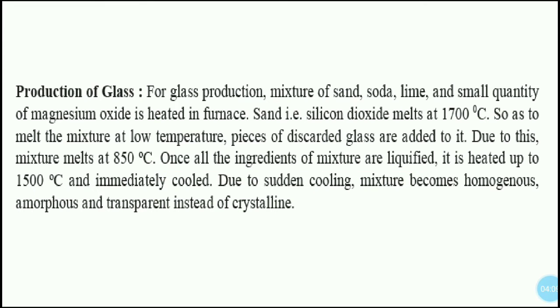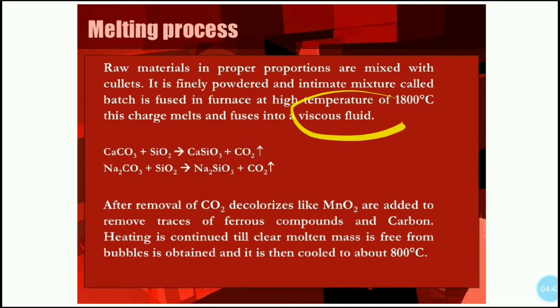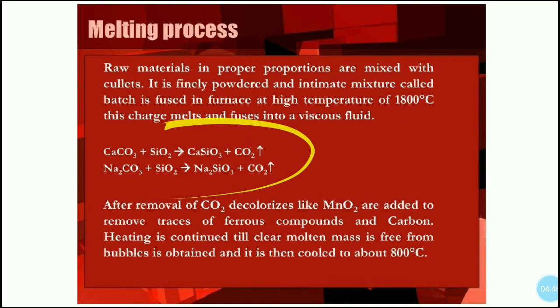Once all the ingredients are liquefied, it is heated up to 1500 degrees centigrade and immediately cooled. Due to sudden cooling, the mixture becomes homogeneous, amorphous, and transparent instead of crystalline. So पहला process है melting process. Raw materials in proper proportions are mixed with cullets. The finely powdered, intimate mixture called batch is fused in a furnace at high temperature. This charge melts and fuses into a viscous fluid. This is the chemical reaction for that.